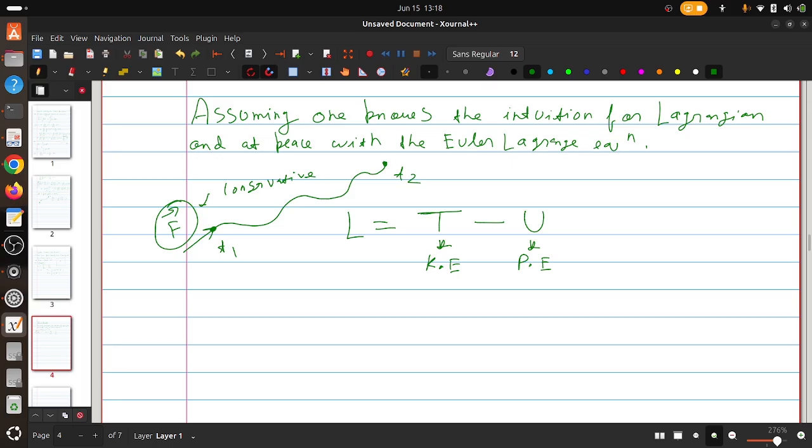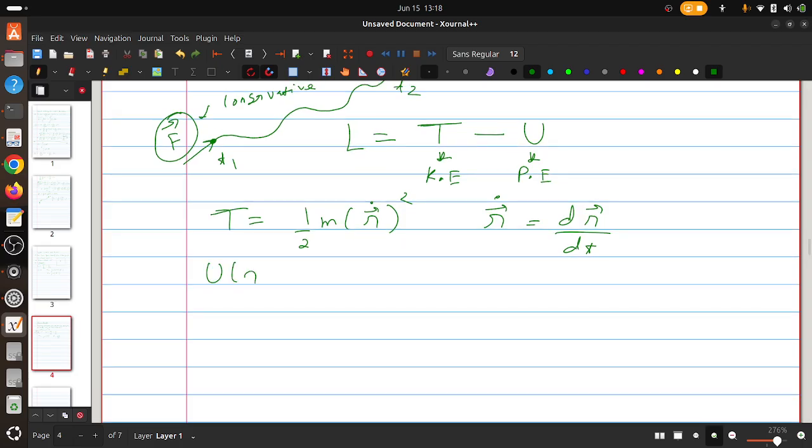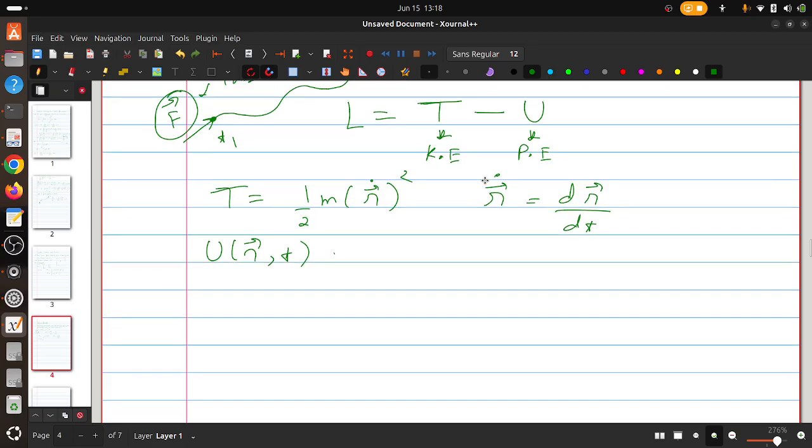Okay, so now let us write this. Since this is a single particle, we can write the kinetic energy T as half m r dot squared, where r dot is basically Newton's notation. It is just the derivative of the position vector, and U can be a function of r and t as well, which is the potential energy, and it can be anything in general. So let us not worry about what it exactly is.